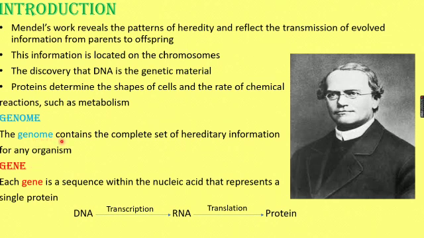Genome contains the complete set of hereditary information for any organism, or a genome is a number of different nucleic acid molecules. So what is gene? Gene is also a sequence of nucleic acid. A small sequence within the nucleic acid is called a gene, and that codes for a single protein.